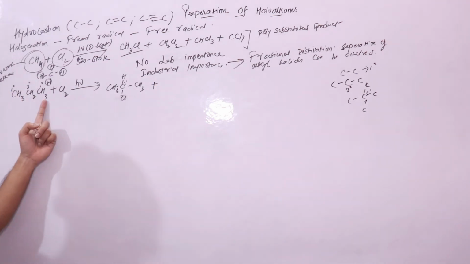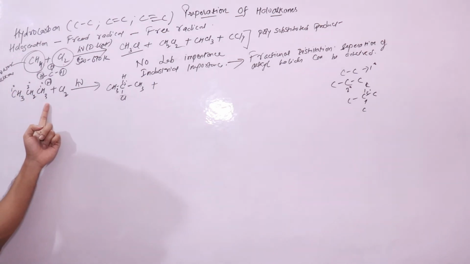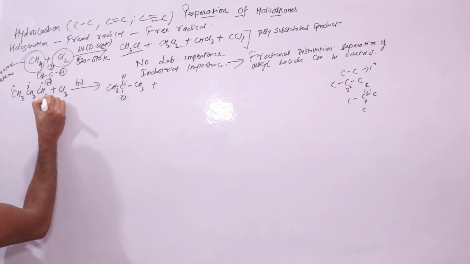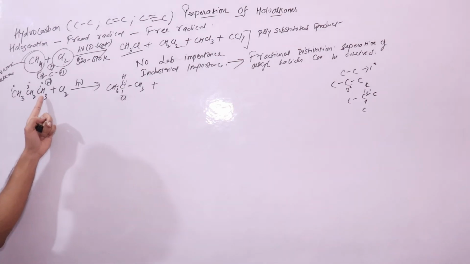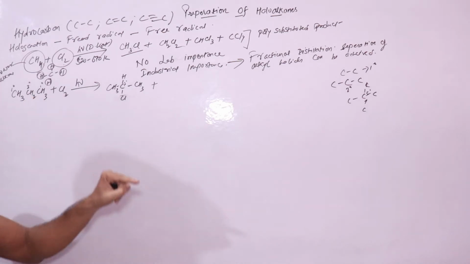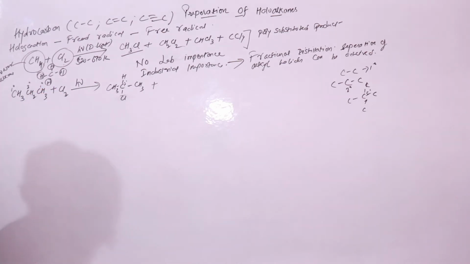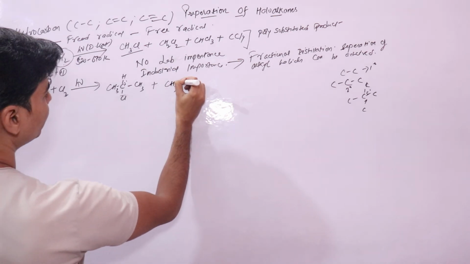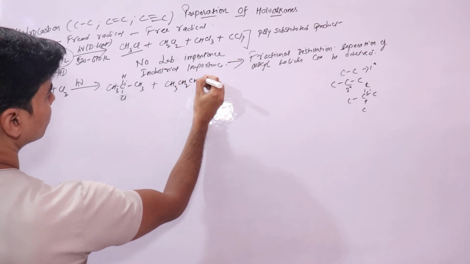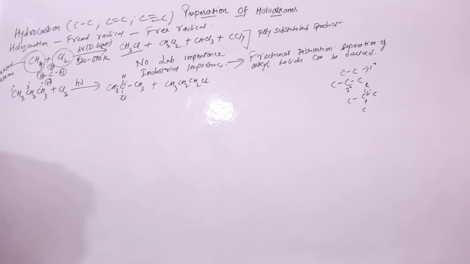Now if the 1 degree hydrogen atoms are replaced, these and these, 1 degree hydrogen atoms are those hydrogen atoms that are connected to 1 degree carbon atom, right? So it will result in the formation of propyl chloride.